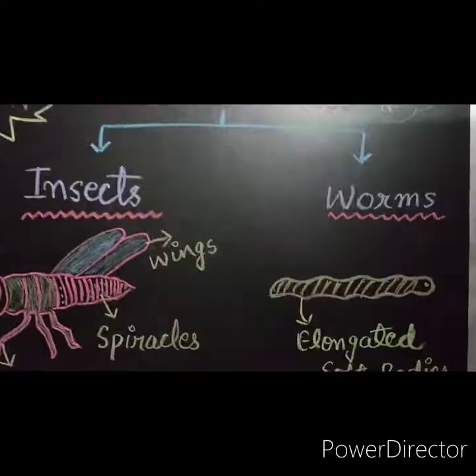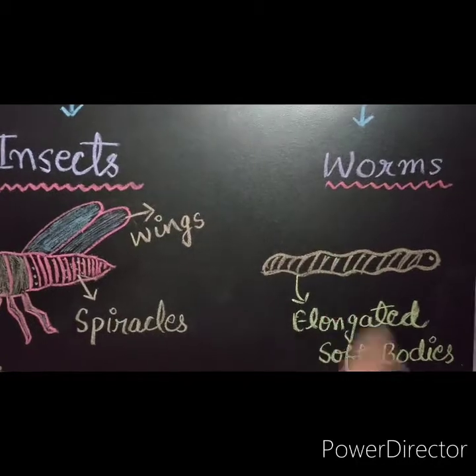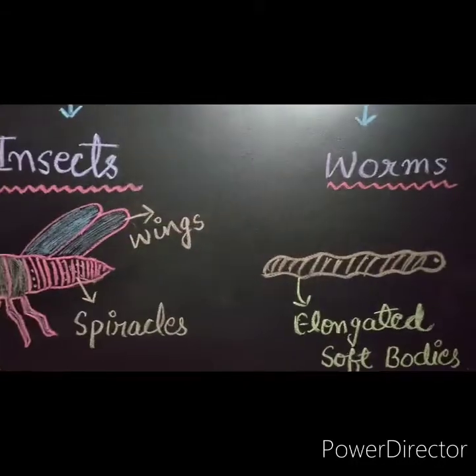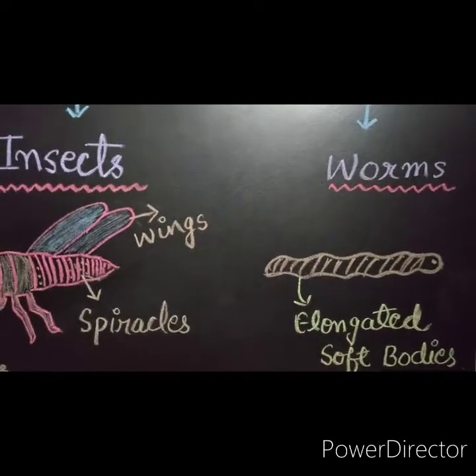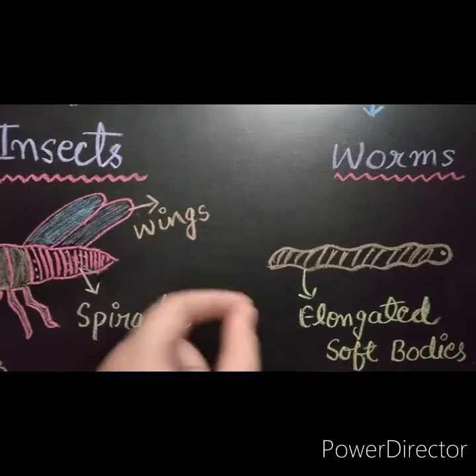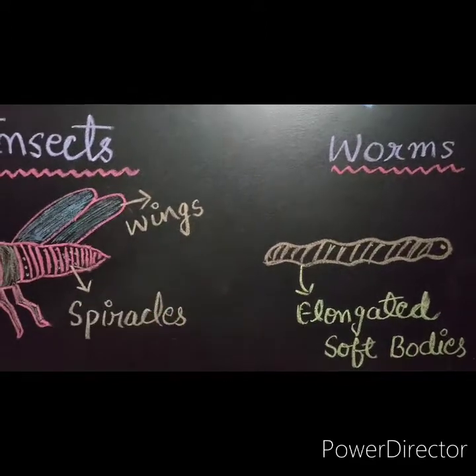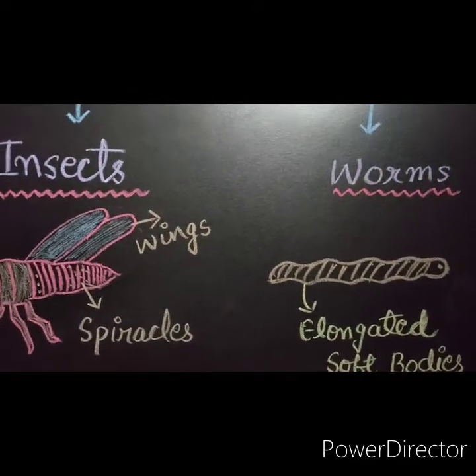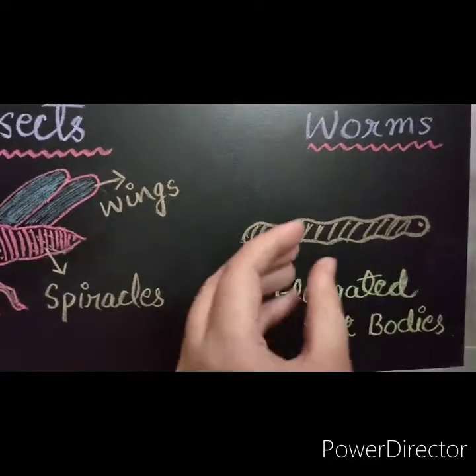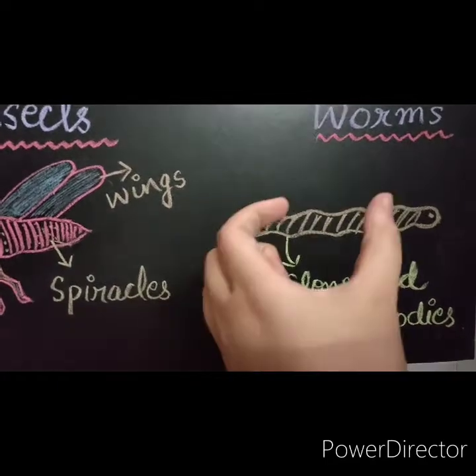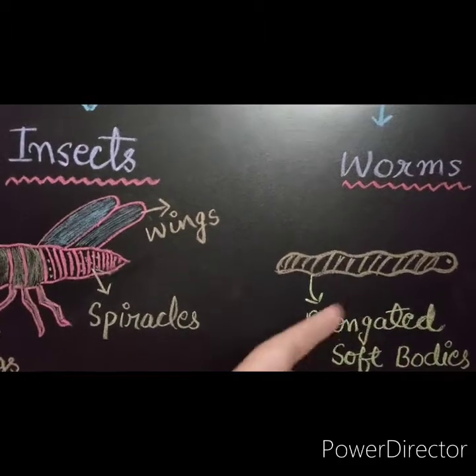Okay students, now come to another category, that of worms. Students, worms do not have legs like insects. They don't have legs, so they crawl on the ground. Now students, their body structure is something different. They have segments on their body which help them to crawl easily on the ground. And the next feature is they have elongated soft bodies, meaning their bodies are very soft, filled with fluid, and elongated. Okay students, the next feature is they breathe through their skin.